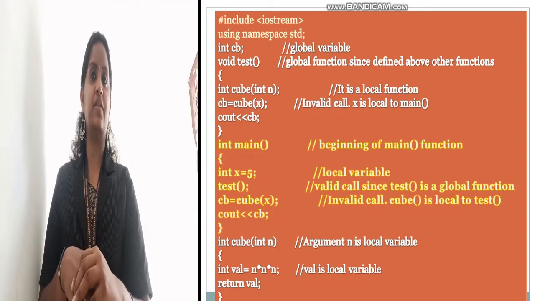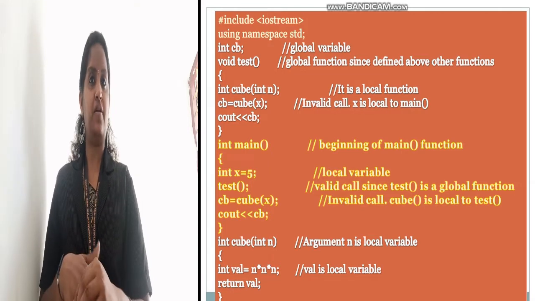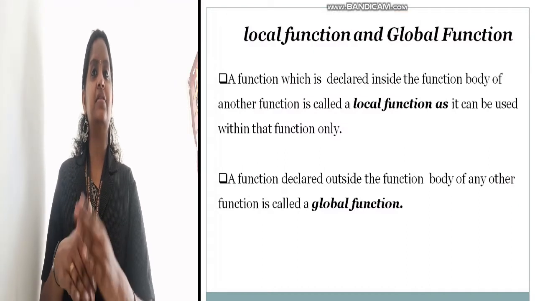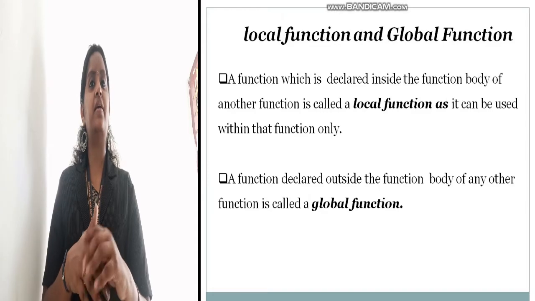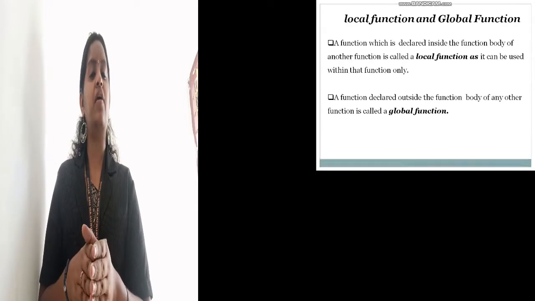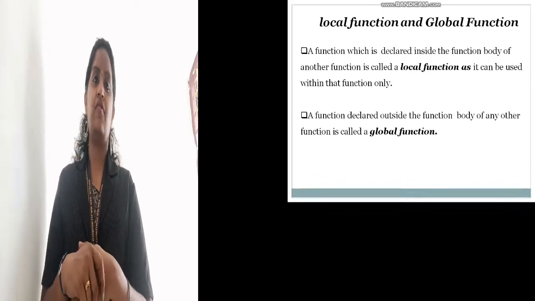And next we are using the function int cube. It is a local function, only used inside that particular void test function. And next is cb equal to cube x. Like this we can't call a function inside that, so it is an invalid function call.